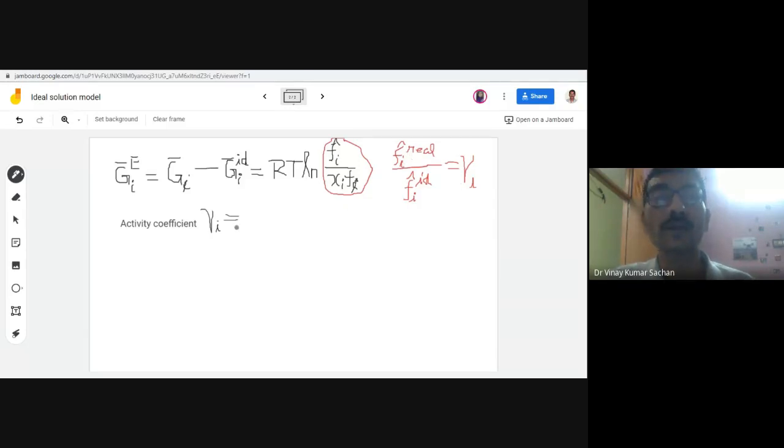Now this activity coefficient can also be written something like this, that activity is proportional to mole fraction, and then coefficient is called activity coefficient. So activity coefficient becomes equal to activity divided by mole fraction.